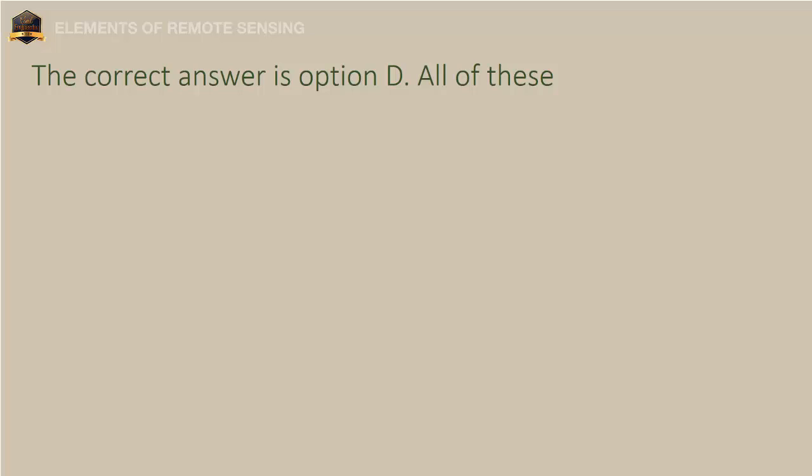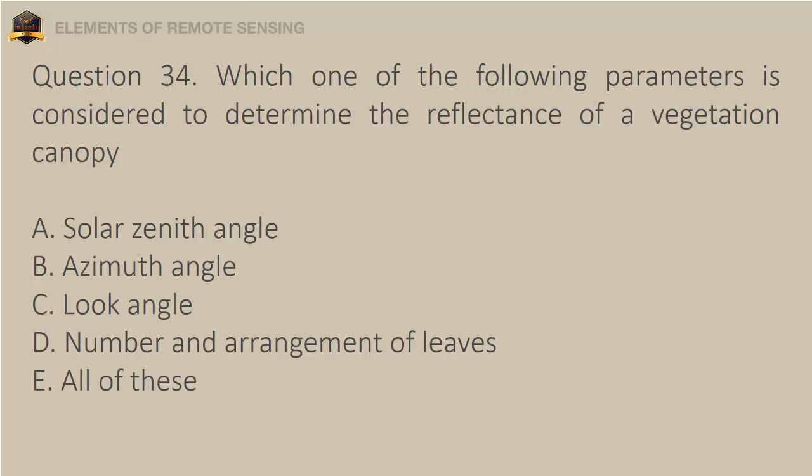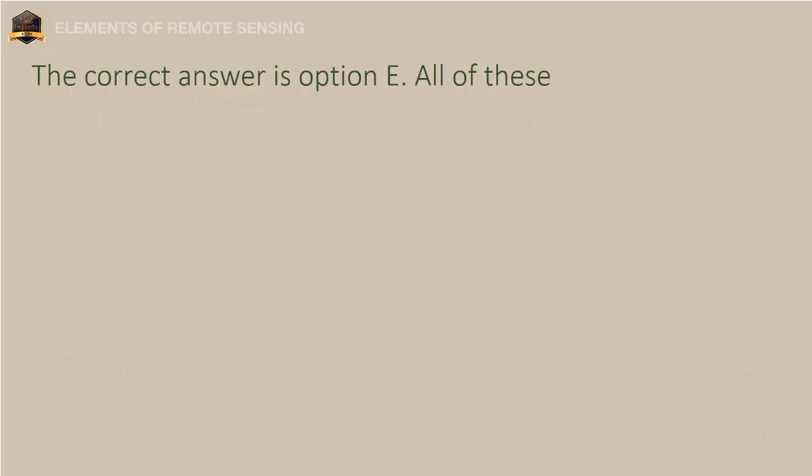Question 34. Which one of the following parameters is considered to determine the reflectance of a vegetation canopy? A. Solar zenith angle, B. Azimuth angle, C. Look angle, D. Number and arrangement of leaves, E. All of these. The correct answer is option E. All of these.